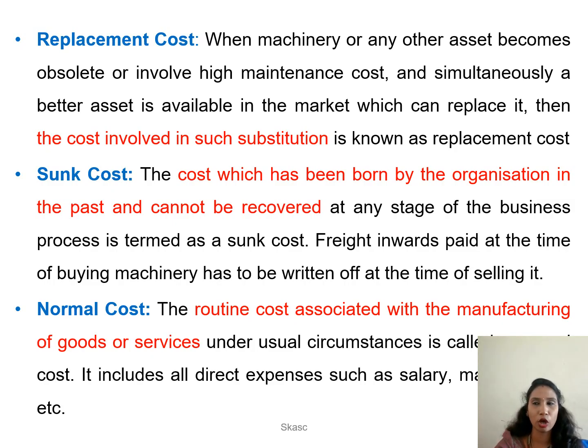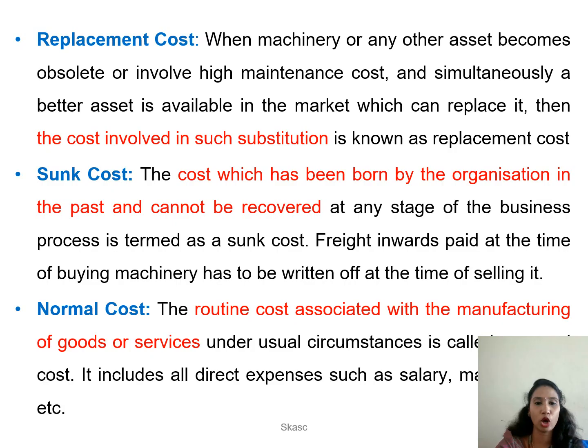Sunk cost, the cost which has been borne by the organization in the past and cannot be recovered at any stage of the business. This is what is called sunk cost. For example, the freight inwards will be paid at the time when they are purchasing the machinery, and it is written off at the time when they are selling that particular machinery.